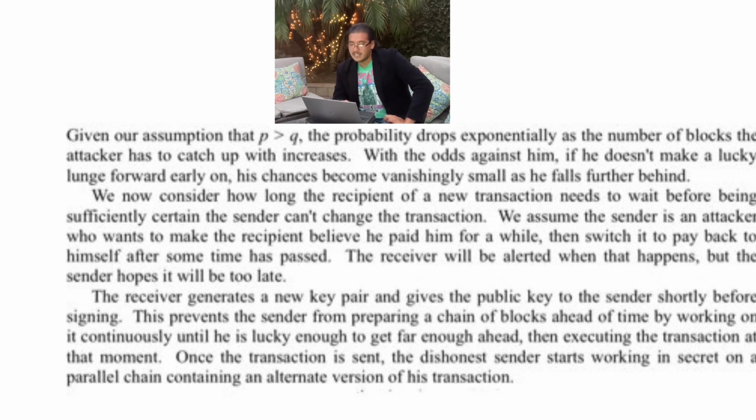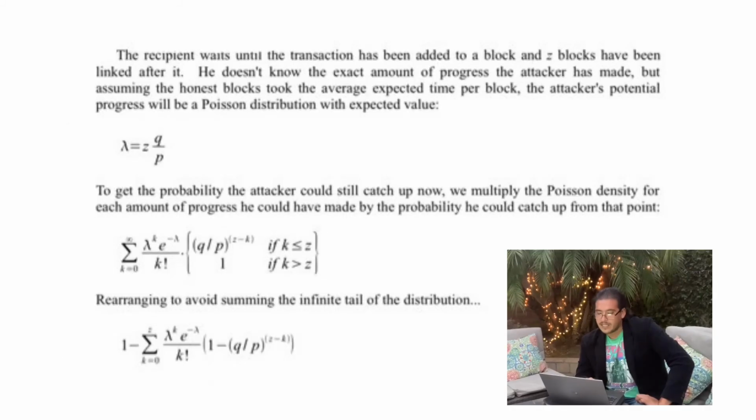Once the transaction is sent, the dishonest sender starts working in secret on a parallel chain containing an alternative version of his transaction. The recipient waits until the transaction has been added to a block and Z blocks have been linked after it. He doesn't know the exact amount of progress the attacker has made, but assuming the honest blocks took the average expected time per block, the attacker's potential progress will be a Poisson distribution with expected value of